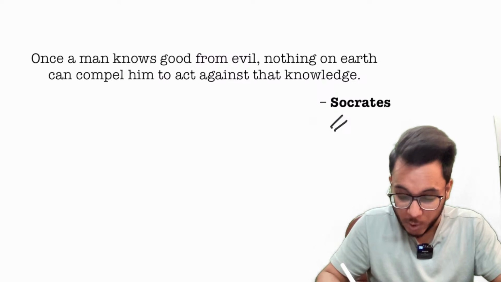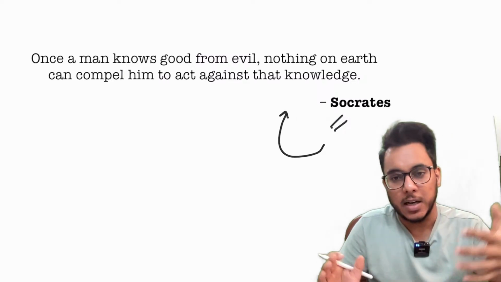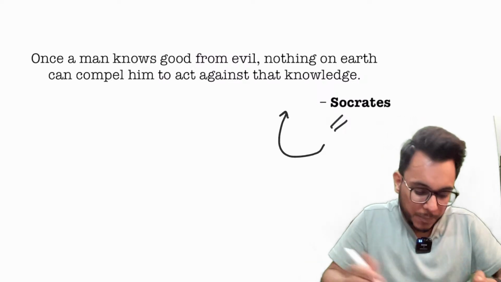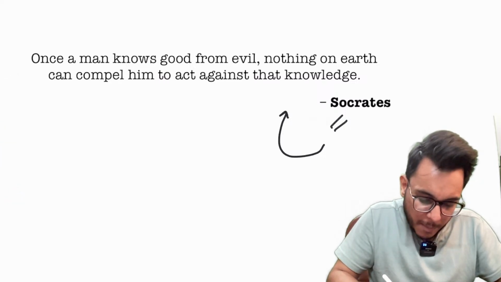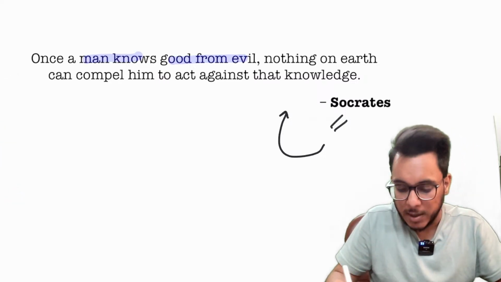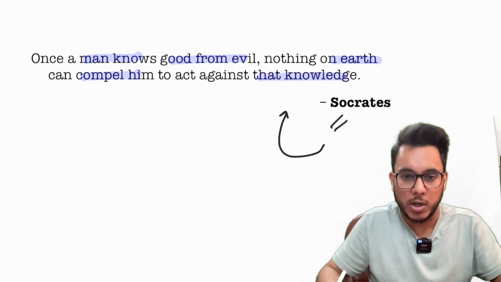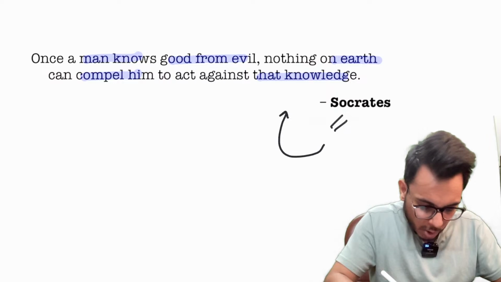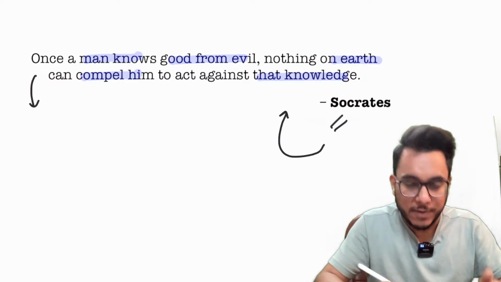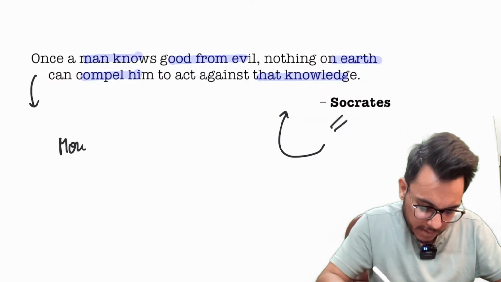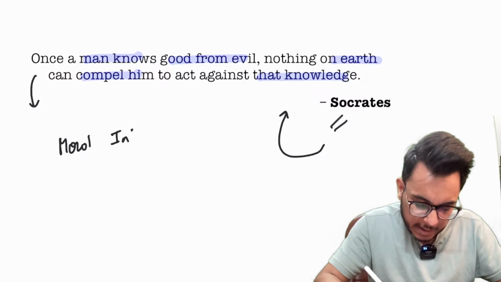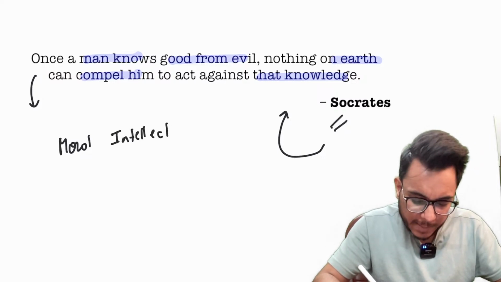So today we are going to take a quotation from Socrates, the Greek philosopher. Now Socrates says, once a man knows good from evil, nothing on earth can compel him to act against that knowledge. So Socrates believed in moral intellectualism.